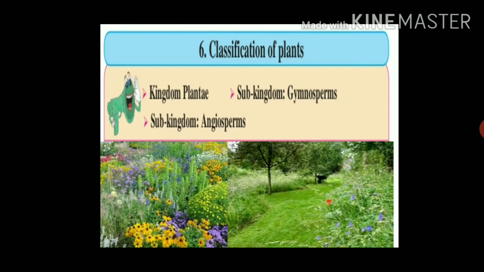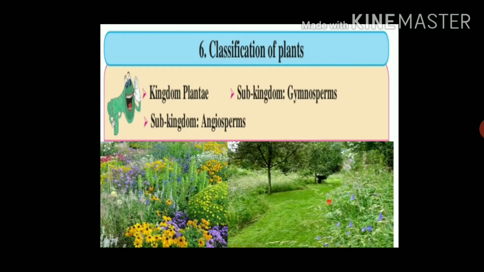Actually, organisms are classified by using some criteria. Living organisms are classified based on criteria such as cell structure, body organization, mode of nutrition and their reproduction.